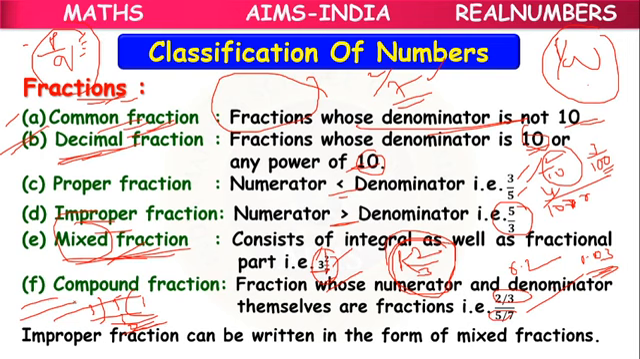But what is the difference? In a common fraction, the denominator is not 10. In a decimal fraction, the denominator is 10 or powers of 10. In a proper fraction, the numerator is less. In an improper fraction, the numerator is more, which can be written in the form of a mixed fraction. Compound means both are fractions: the numerator is a fraction, and the denominator is a fraction.